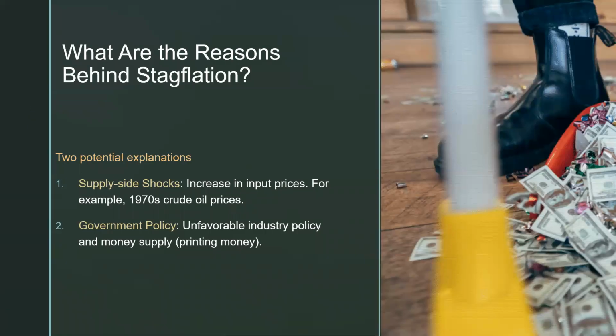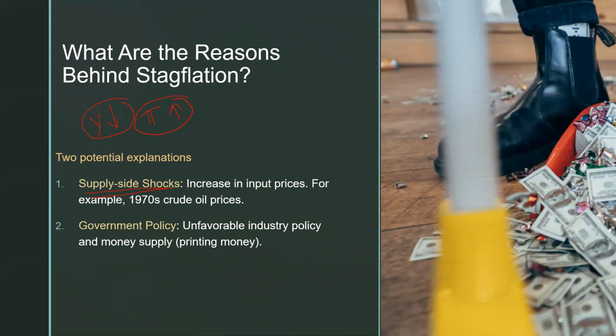Okay, so now, if you go to the literature, what are the main reasons behind stagflation? Stagflation means your GDP is falling, but your inflation, that is pi, is increasing. So what are the main possible reasons behind it? One possible reason is supply side shocks.